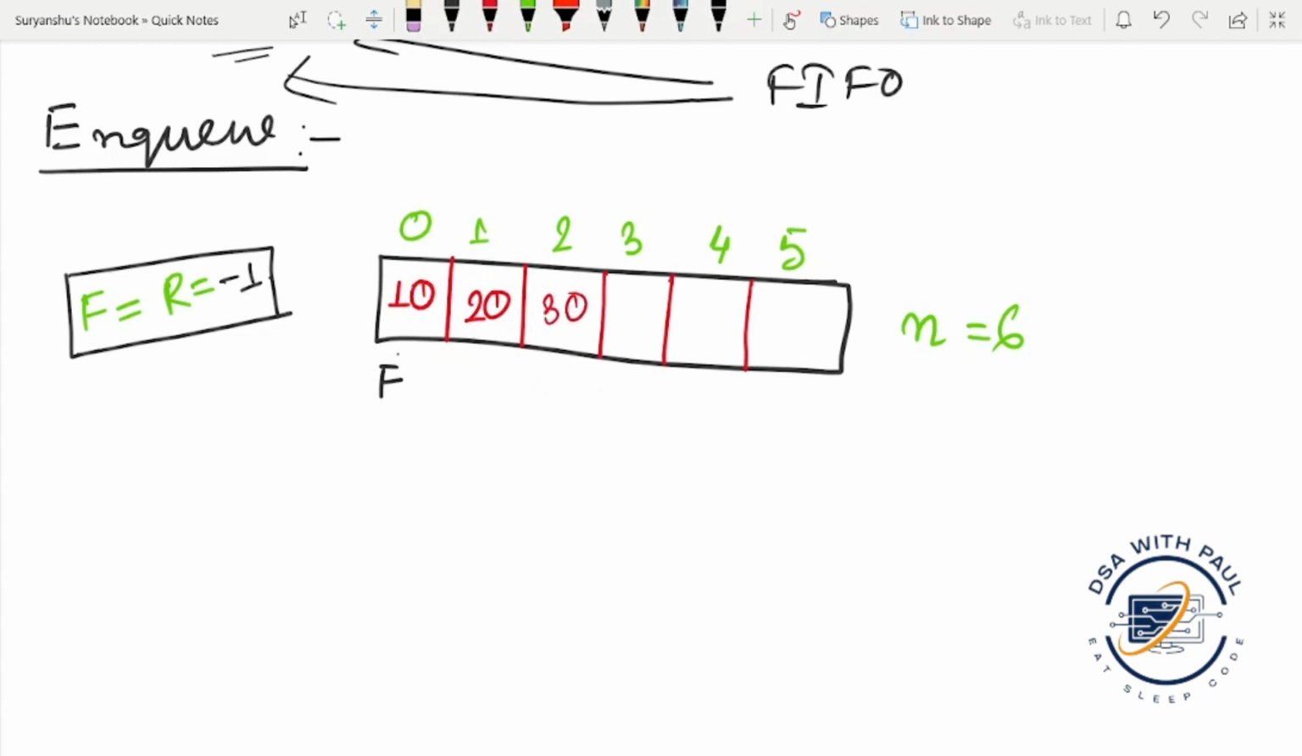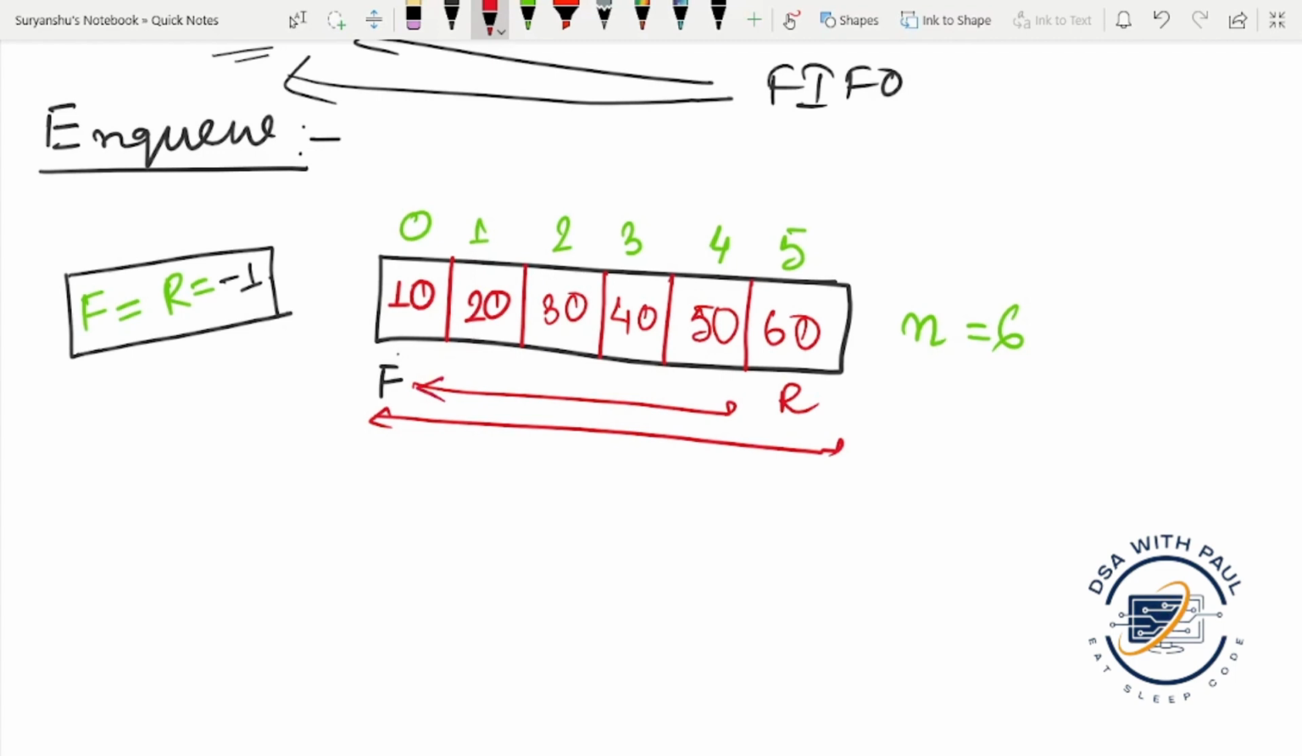For the fourth case, rear is here and data will be inserted as 40, and for the fifth time rear is updated as rear plus 1 and data will be inserted, and for the sixth time rear will be here and the data inserted will be 60. So in this way a queue fills the data from front end to rear end. This is a graphical representation of how the enqueue operation is performed. Now we are moving to the algorithm.